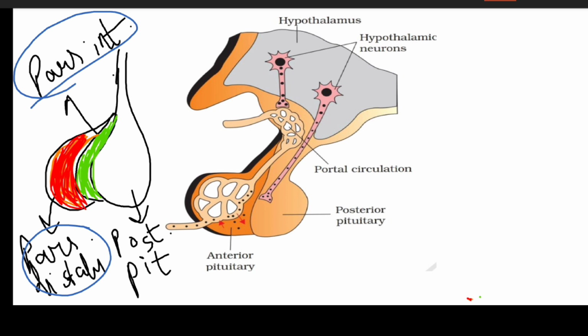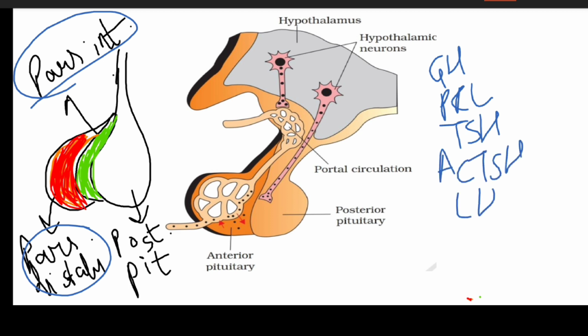The pars distalis produces several hormones including growth hormone, prolactin, thyroid stimulating hormone, adrenocorticotropic hormone, luteinizing hormone and follicle stimulating hormone. The pars intermedius produces only one hormone, melanocyte stimulating hormone, which is usually merged with the pars distalis.